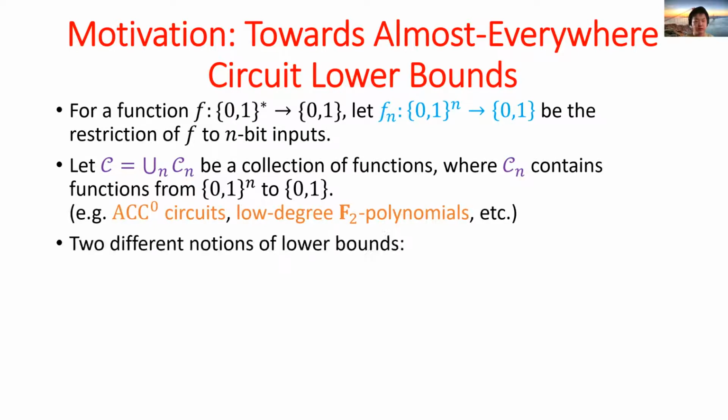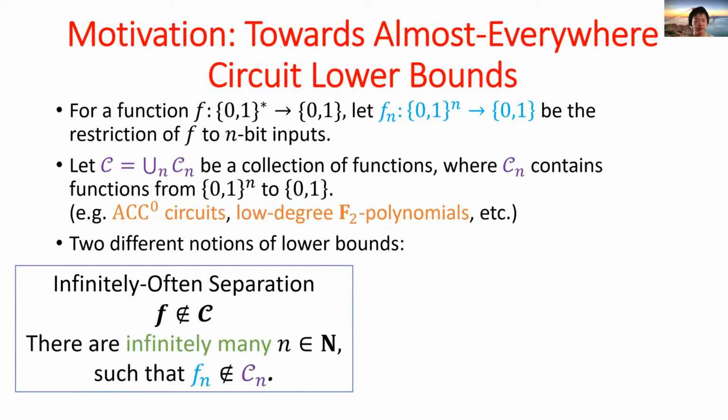We consider two different lower bound notions. The first one is the infinitely often separation. This is the notion that is widely studied. We say that f is not in C if there are infinitely many n such that f sub n is not in C sub n.